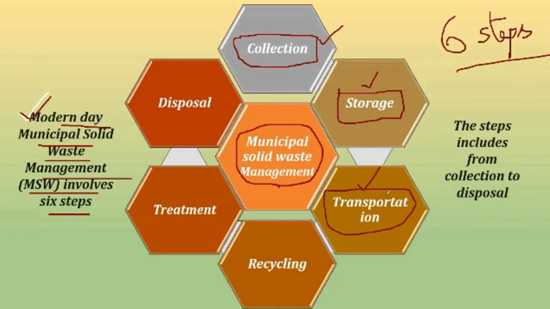So this part belongs to transportation. Number 4 comes recycling. Now you have seen, I guess, that many people move into the waste with some bags and they search each and every waste and they take out what things can be recycled and they sell it outside, right? So this particular step is called recycling.